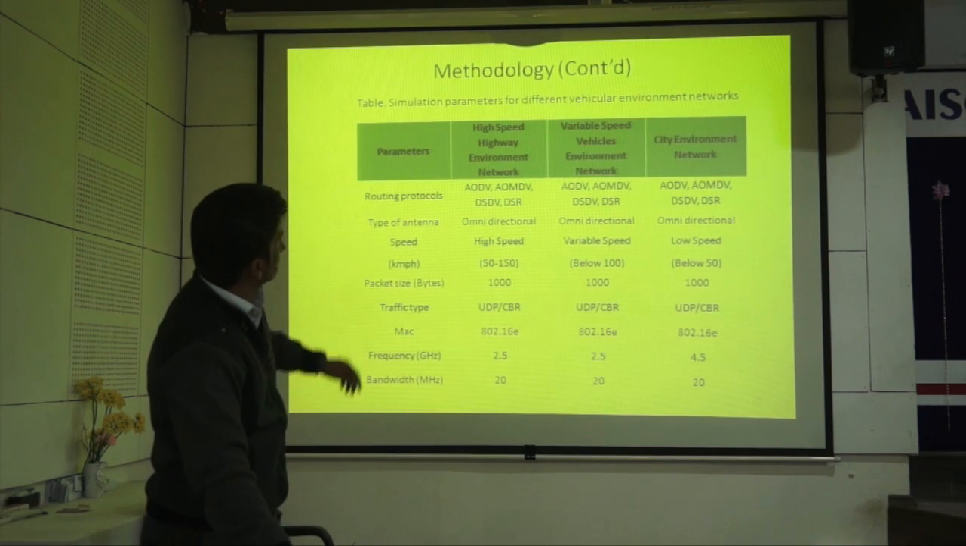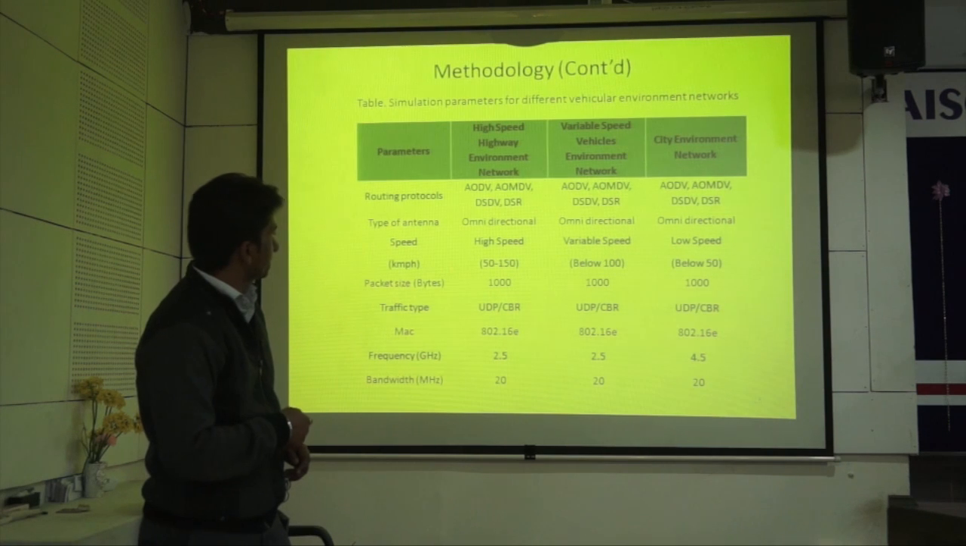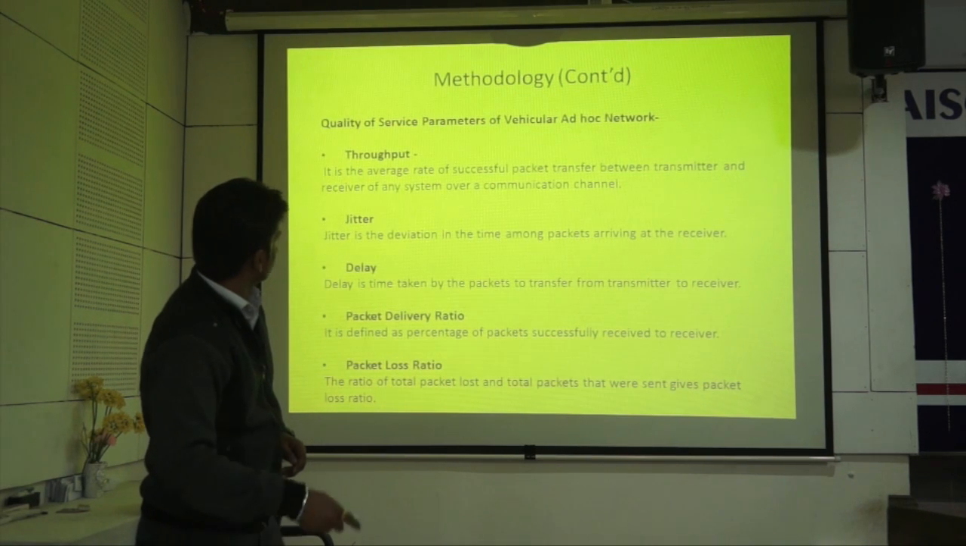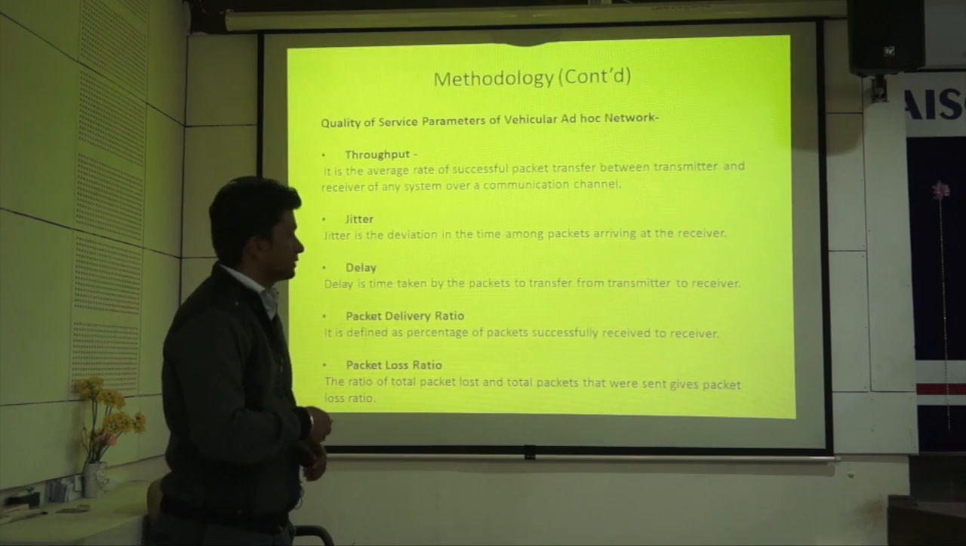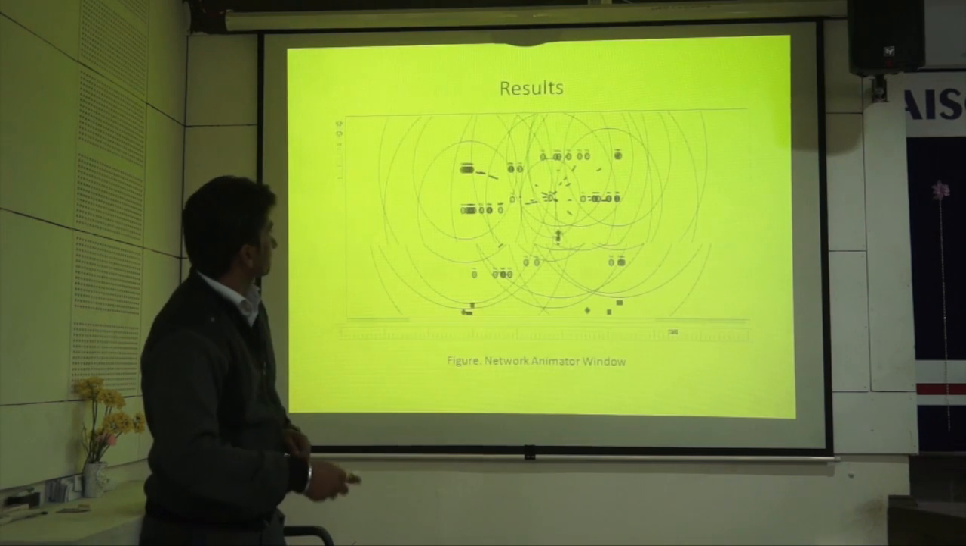So these are the parameters for different vehicular environments, and here speed also varies along with frequency and bandwidth. These five parameters, throughput, jitter, delay, packet delivery and packet loss ratio, we have calculated. Let us start with the result work.